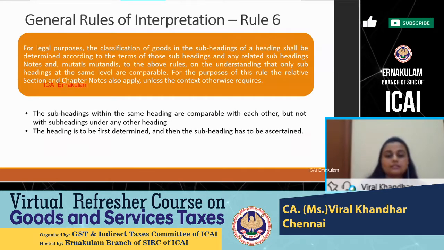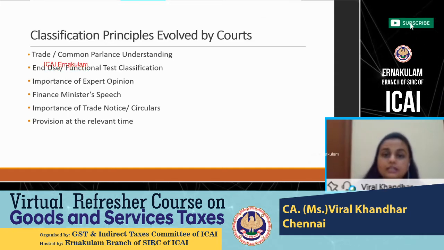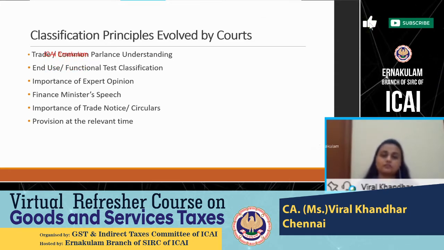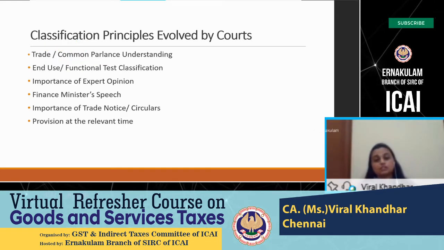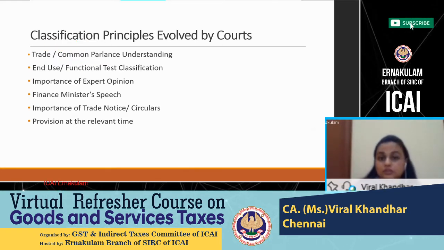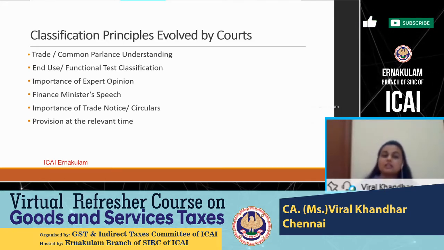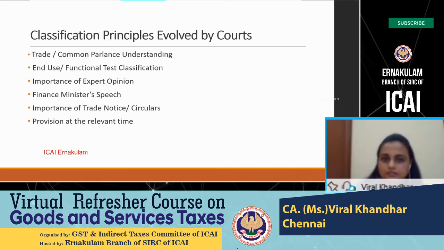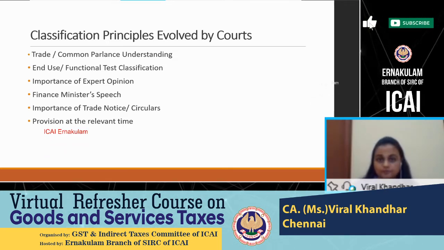For that, we will be discussing certain classification principles which have been evolved by courts based on the different litigations which happened in the erstwhile regimes. There are certain theories which have been evolved by courts over a period of time. So not only these 6 rules have to be applied, even these classification principles have to be equally followed to find out your classification.